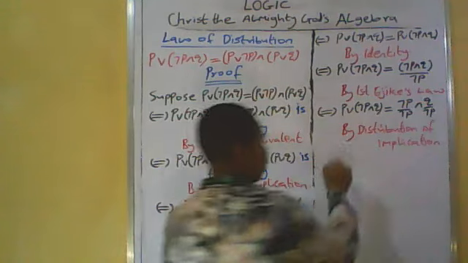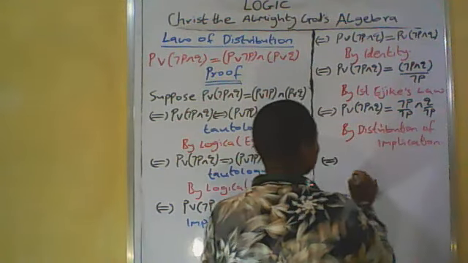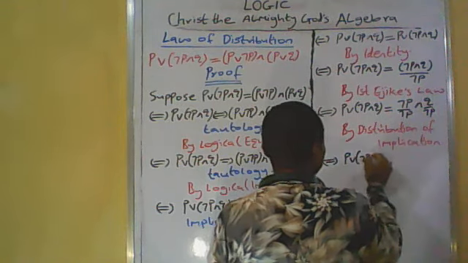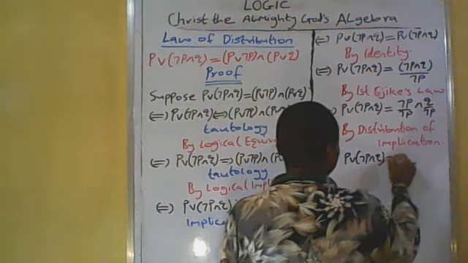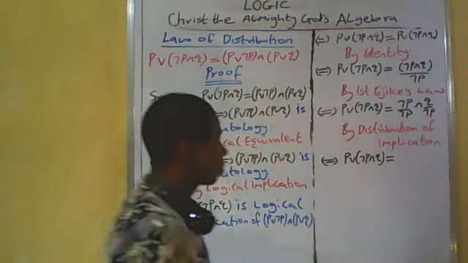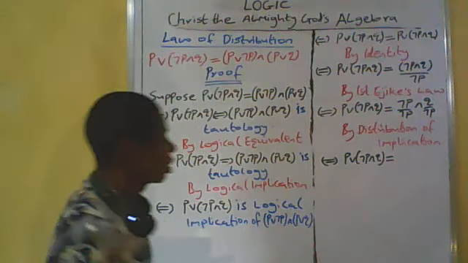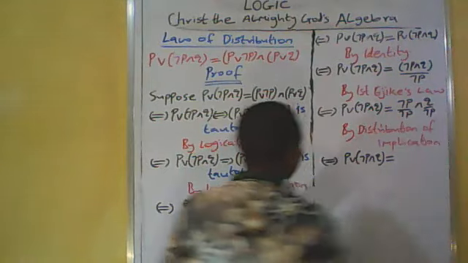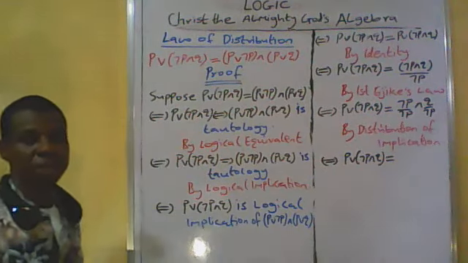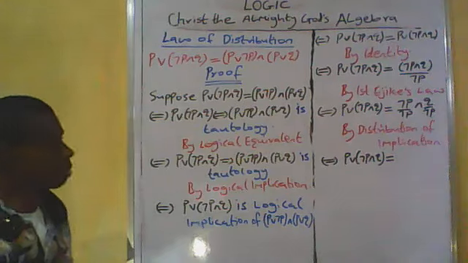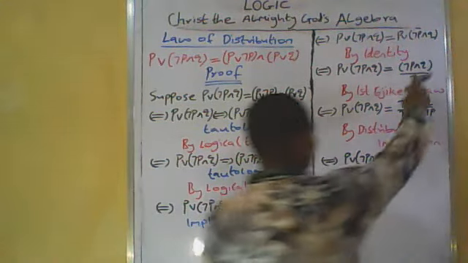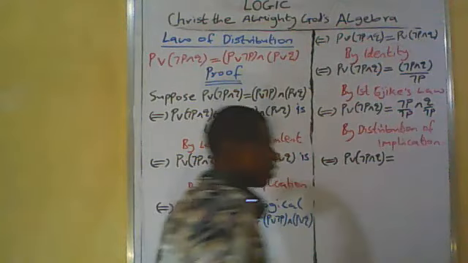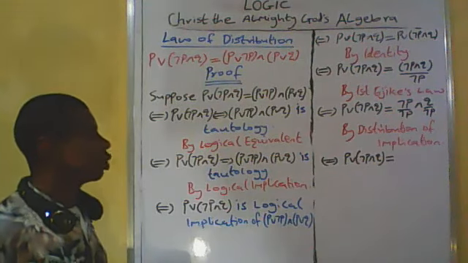If and only if not P or (not P and Q) is equal to. Now we are going to revise these conditional statements to disjunctive statements. The reason is that this not P is generated from the disjunctive statement, so whenever I want to revise it, it is going to be in disjunctive statement.